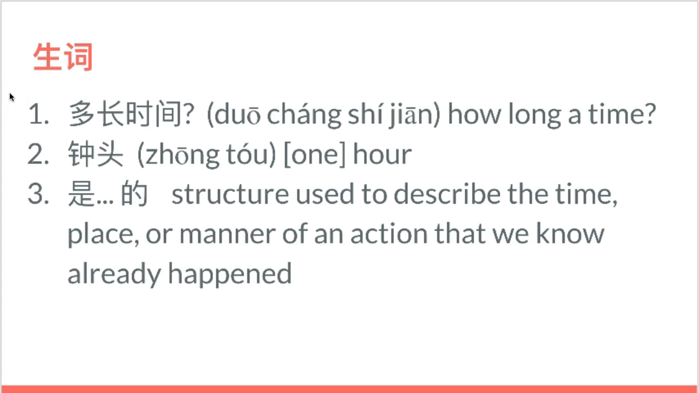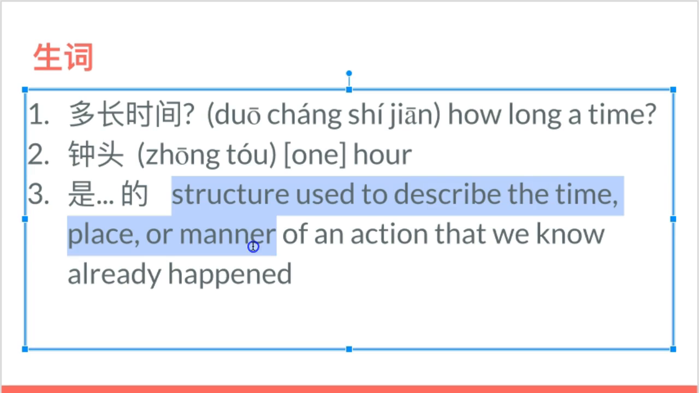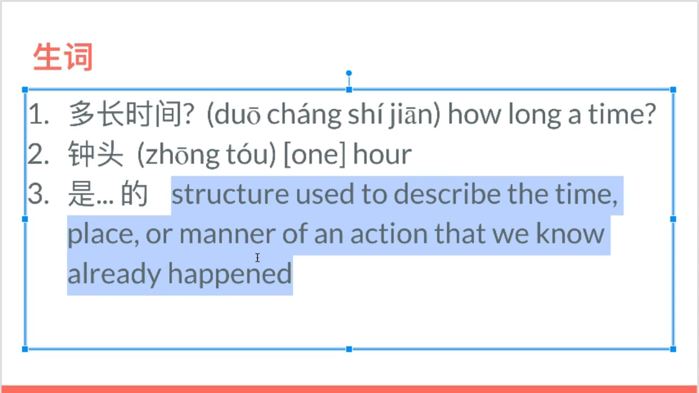All right, so the first structure is 多长时间. The second structure is 钟头, and the third and quite complicated structure is the 是的 structure, which, as you can see from the definition, is something that's a little bit different from what we're used to in English.